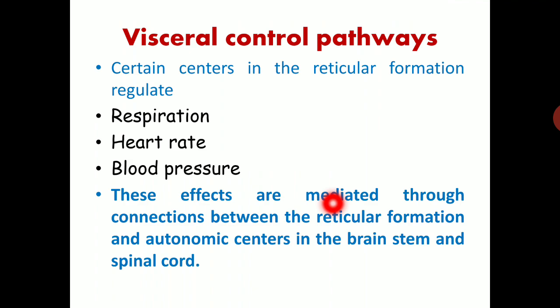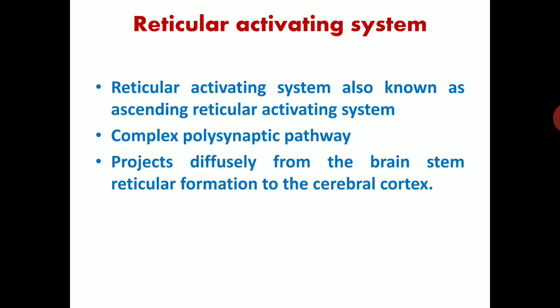Visceral control pathways. Certain centers in the reticular formation regulate respiration, heart rate, and blood pressure. These effects are mediated through connections between the reticular formation and autonomic centers in the brainstem and the spinal cord. Now, the reticular activating system, also known as the ascending reticular activating system. It is a complex polysynaptic pathway. It projects diffusely from the brainstem reticular formation to the cerebral cortex.